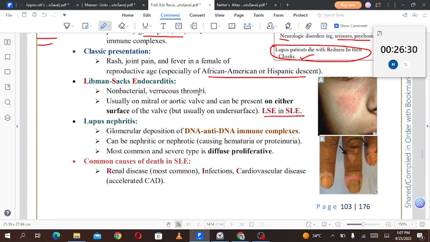Non-bacterial verrucous thrombi, usually on the mitral or aortic valve, and can be present on either surface of the valve, but usually on the undersurface. That is very important, that normally these vegetations are present on the superior surface of the valve, but in the case of Libman-Sacks endocarditis, either the upper or lower surface can be involved, but usually it is the undersurface. And LSE in SLE.